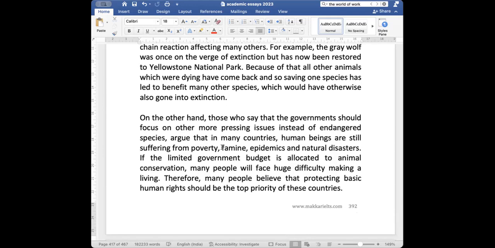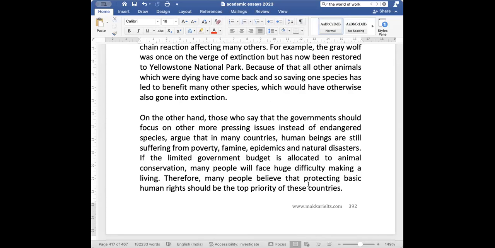On the other hand, those who say that the government should focus on other more pressing issues instead of endangered species argue that in many countries, human beings are still suffering from poverty, famine, epidemics, and natural disasters. Okay? If the limited government budget is allocated to animal conservation, many people will face huge difficulty making a living. Therefore, many people believe that protecting basic human rights should be the top priority of these countries.